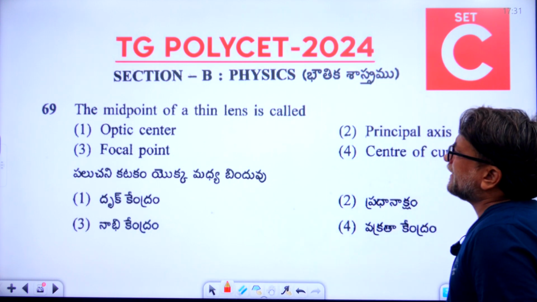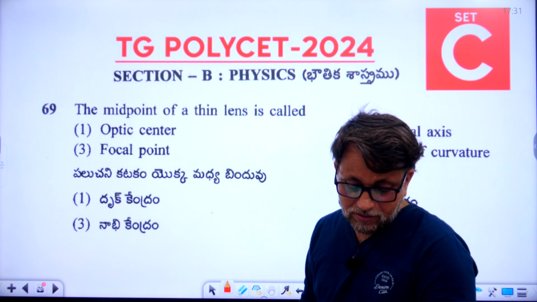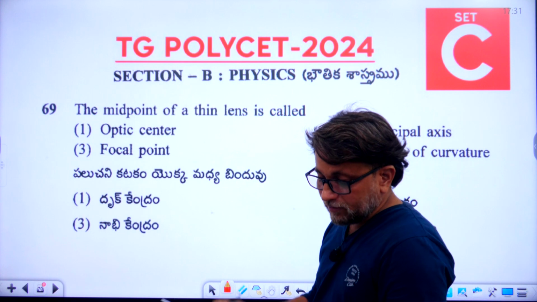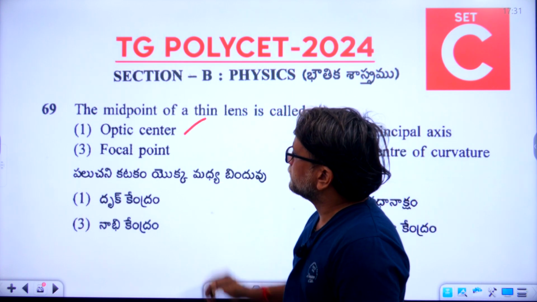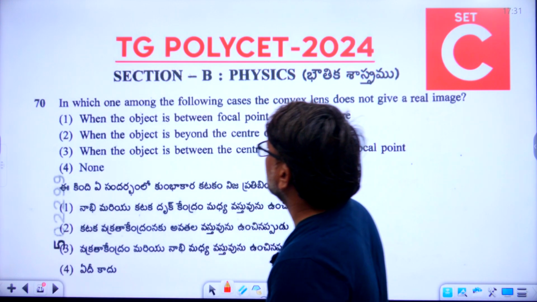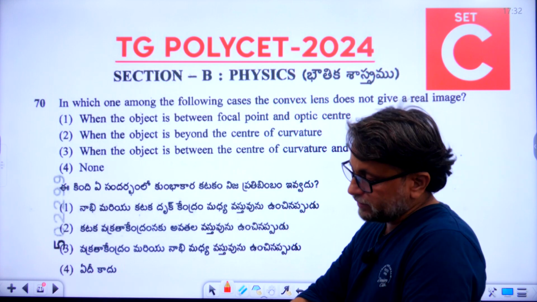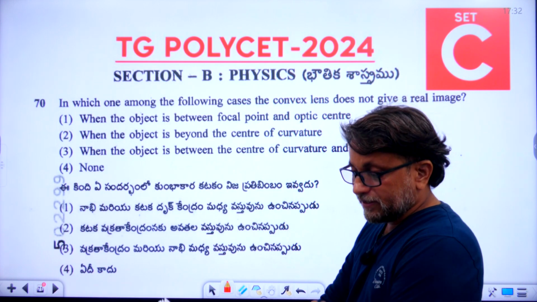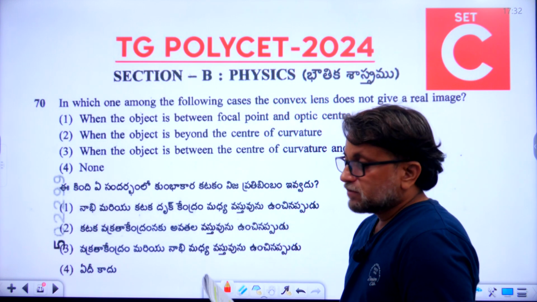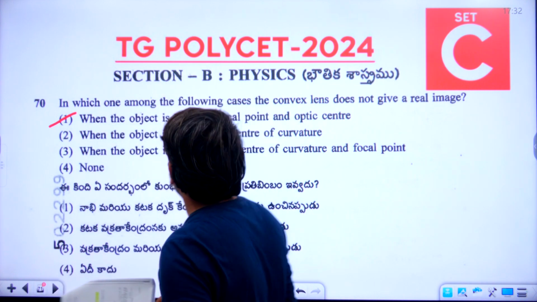The midpoint of a thin lens is called, what is the right answer, students? So right answer is, I know everyone will do the good here. So optic center is the right answer. So first option is the right answer. Now 70th question. So somewhat question is lengthy, so let us go directly with the answer. So 70th question, what is the right answer, students? So first one is the first option. First one is the right answer.